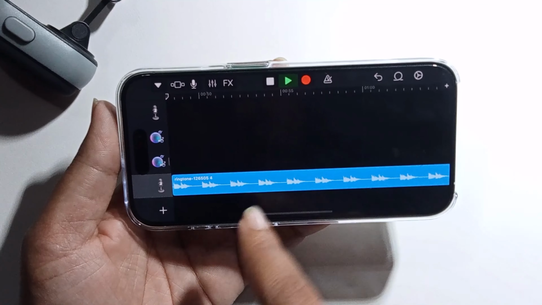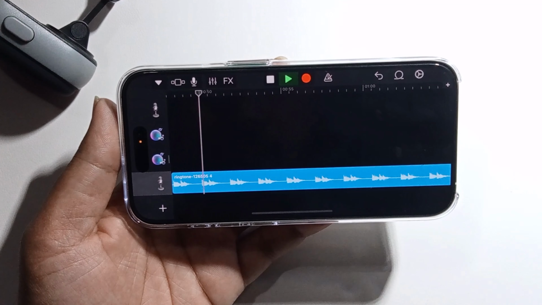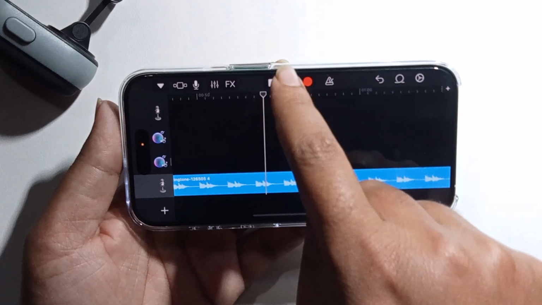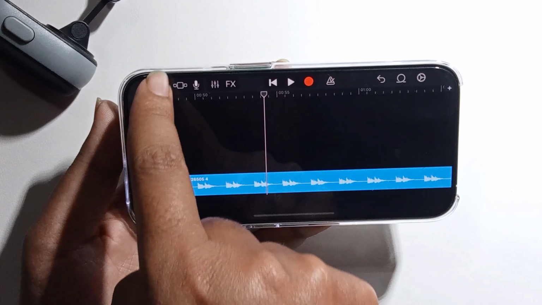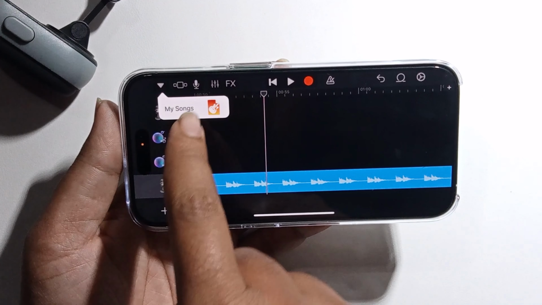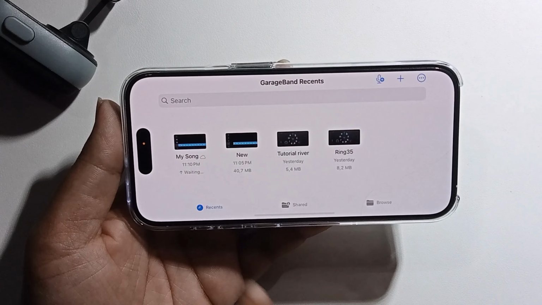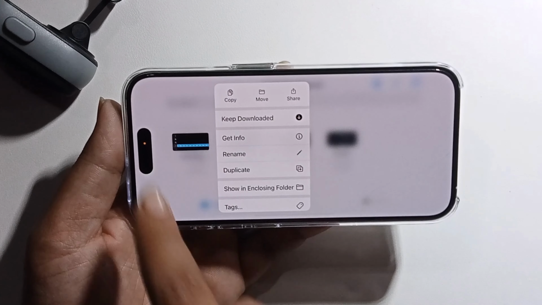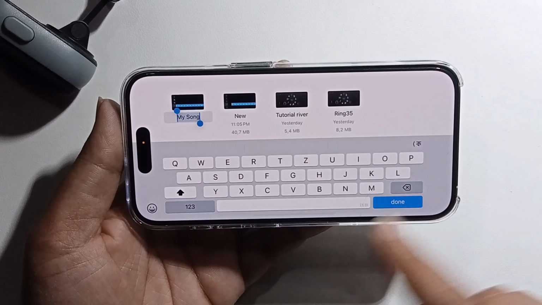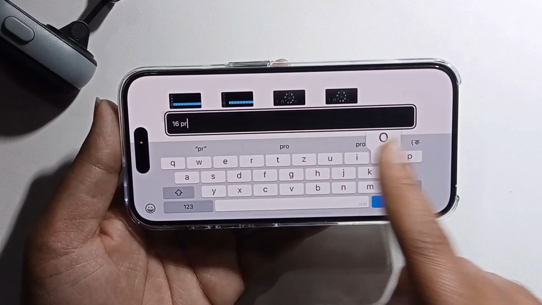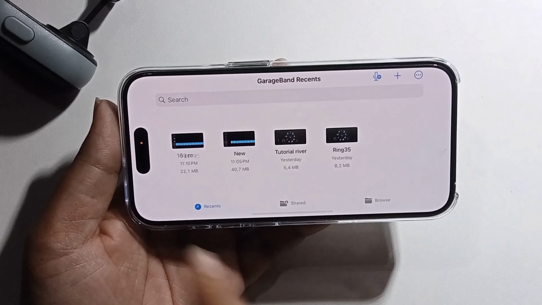and you just record this tone. Okay, stop, click on my song. Okay, add, rename first, like 16 Pro, press on done.